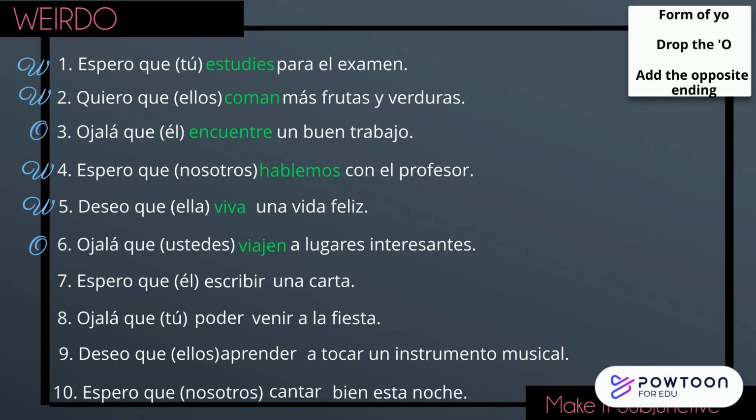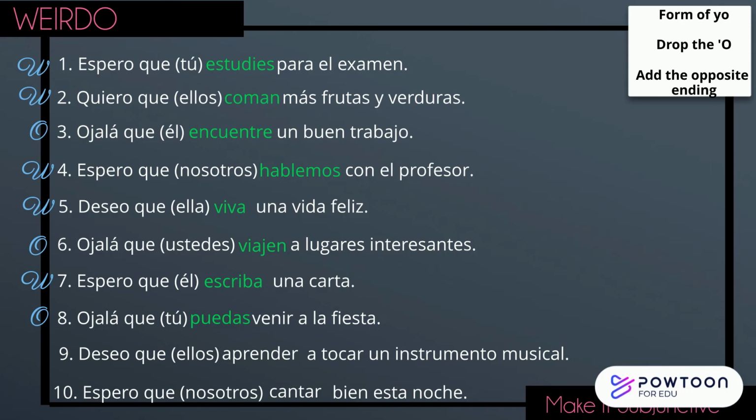Number 7, the yo form of escribir is escribo. The opposite ending is an a, which gives us escriba, and then we match the subject. So our answer is escriba. Number 8, the yo form of poder is puedo. The opposite ending is an a, which gives us pueda, and then we need to match the subject, which gives us puedas for the answer.